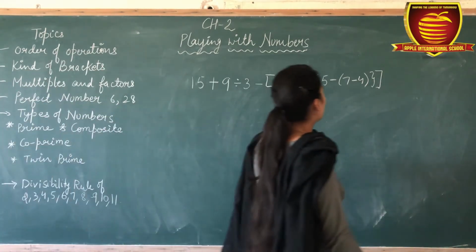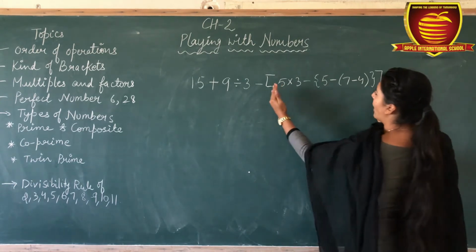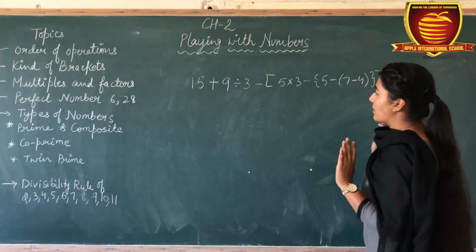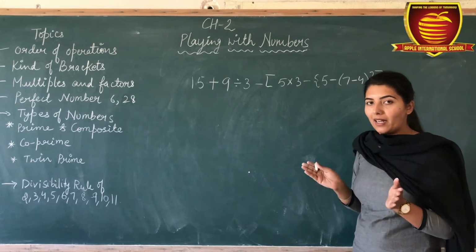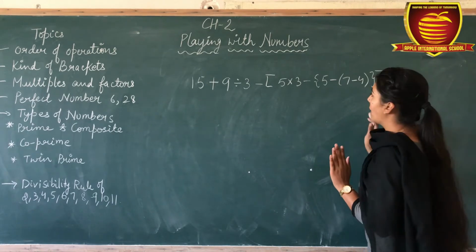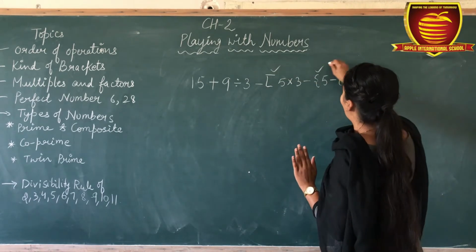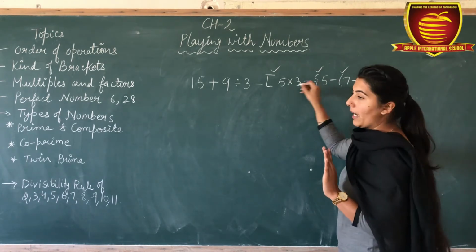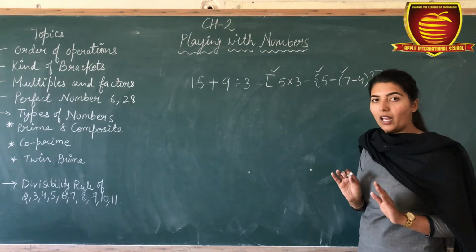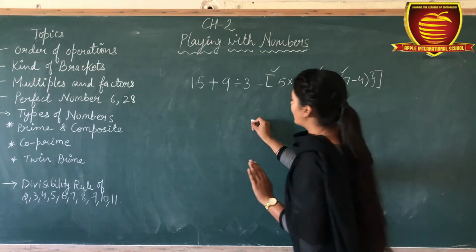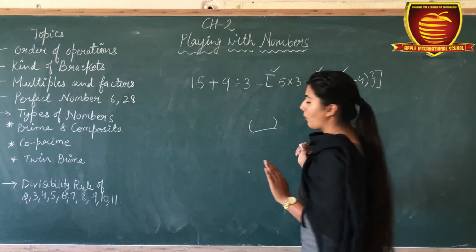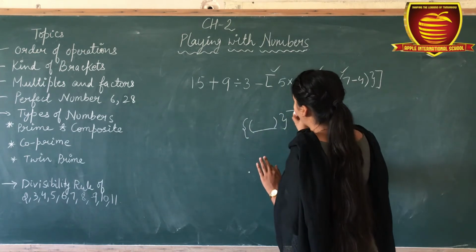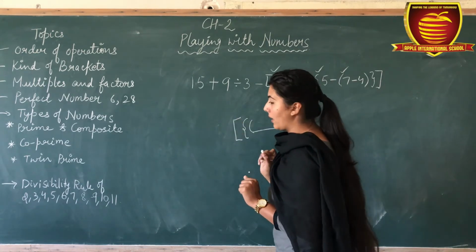How you have to solve this? So firstly you have to solve this portion. For solving this portion, firstly you have to open the brackets. There are all the types of brackets here. Simple bracket, then curly bracket, then square bracket. Out of brackets, firstly you have to solve round bracket, then curly bracket, then square bracket.